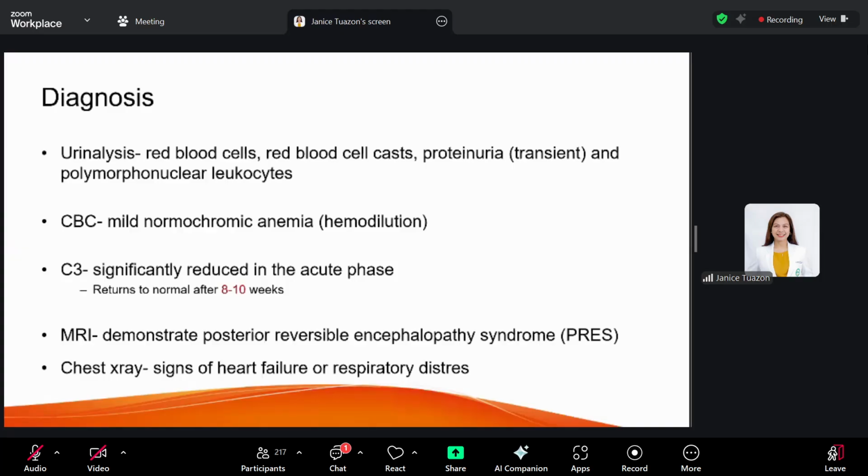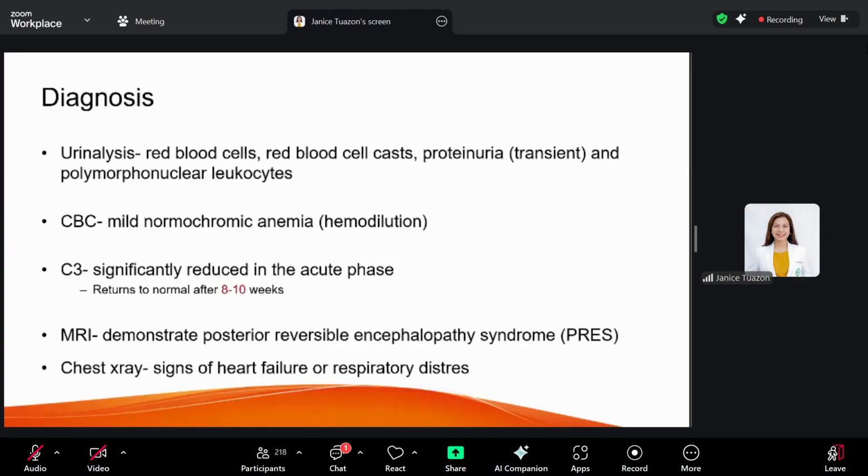One of the most significant confirmatory laboratory tests for PSGN would be your serum C3. Serum C3 would be significantly reduced in more than 90% of patients during the acute phase, and it usually returns to normal after 8 to 10 weeks.